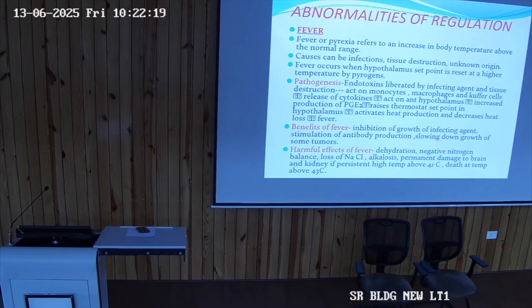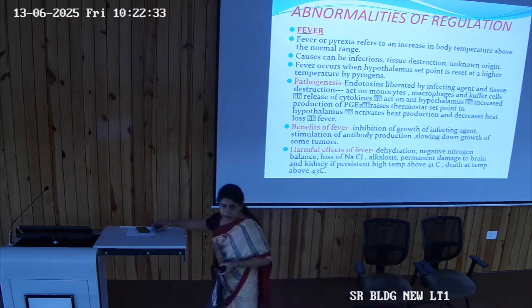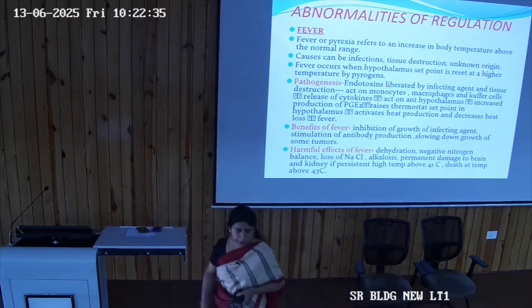These are the chemicals which are getting released. What are they going to do? They are responsible for an increase in prostaglandin E synthesis and formation. Where does the prostaglandin formation or synthesis take place? In the hypothalamus.